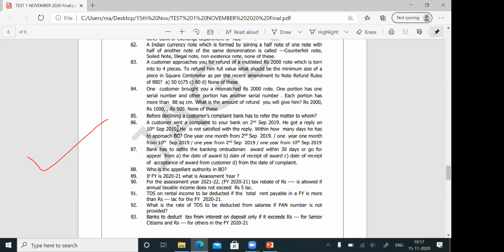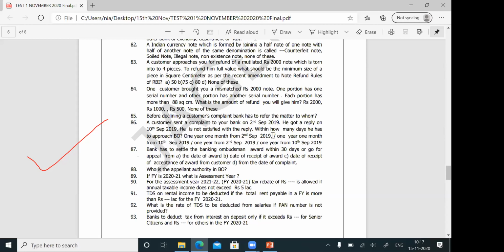Let us see the question now. A customer has sent a complaint to your bank on 2nd September. He got a reply on 10th. So he got a reply within how many days? He got a reply within 8 days, that is, within 30 days he got the reply. He is not satisfied with the reply. Within how many days does he have to approach the banking ombudsman? 1 year, 1 month from 2nd September? No.